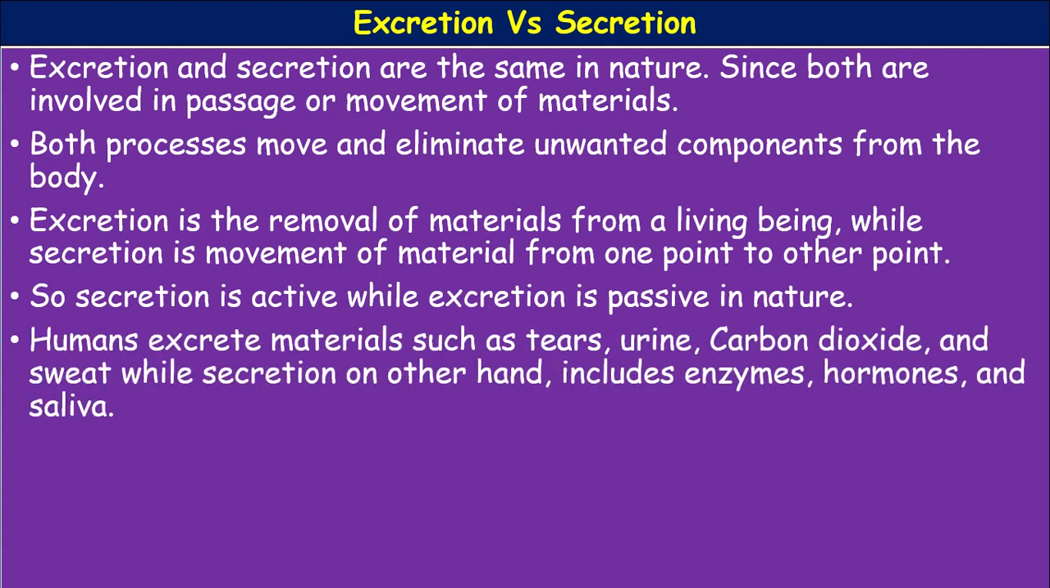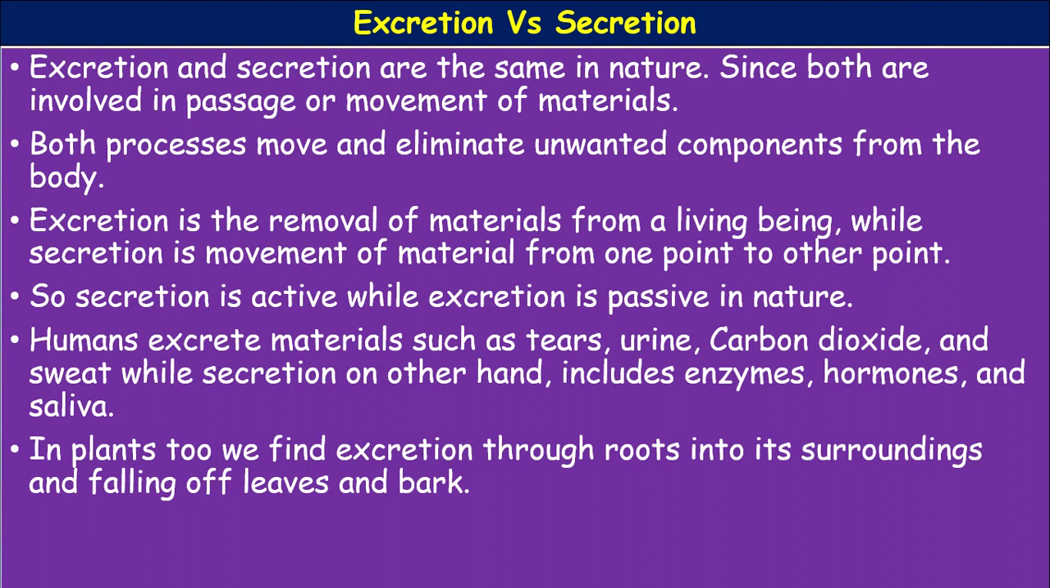Humans excrete materials such as tears, urine, carbon dioxide and sweat, while secretions include enzymes, hormones, digestive juices and saliva. See the difference. Excretion is the elimination of unwanted substances, for example tears, urine, carbon dioxide and sweat, while hormones and enzymes are secreted. Secretion takes place through the glands.